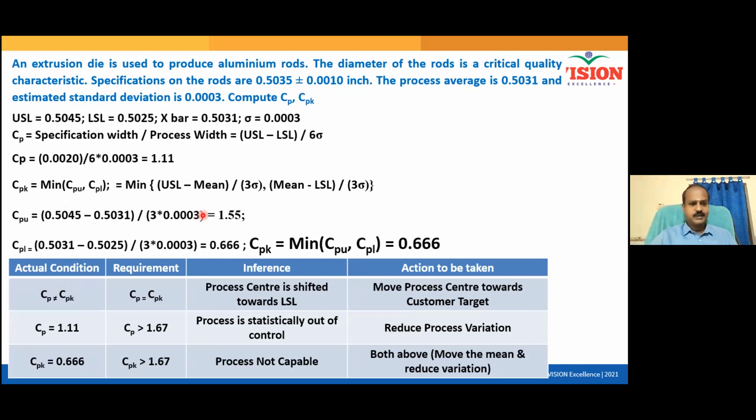CPK is, you have got how many values? Two values, 1.55 and 0.66. I will take only 0.66. This time what happened? My process moved towards LSL. My process is shifted to the left. So I will move the process center again towards the customer target. Since CP is also a problem, I should also take measures to reduce the process spread. That is called process variation. So CPK 0.66 means my process is not capable. I will do both. I will move the mean as well as reduce the variation. Hope it is clear to all of you.